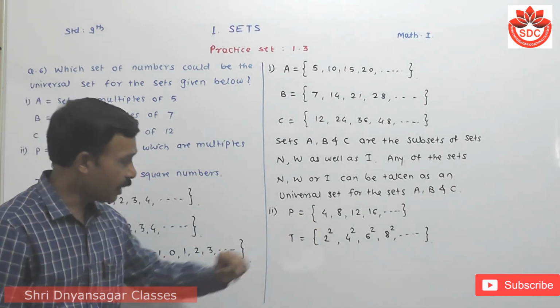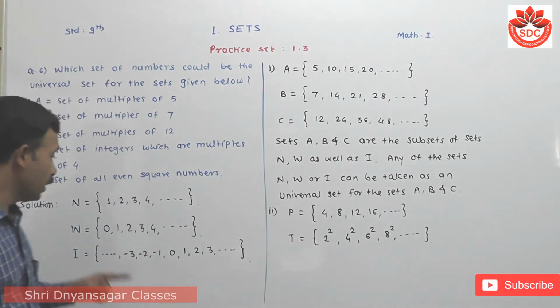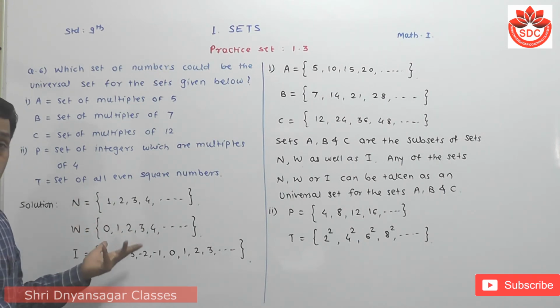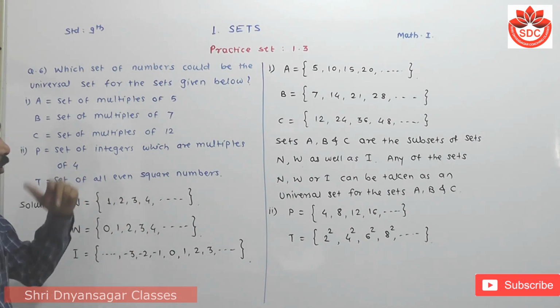When we observe these sets, they are also present in all these three sets. So out of these three, we can choose any one as the universal set.